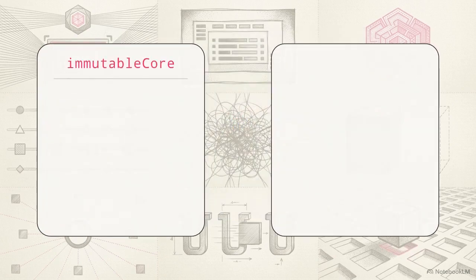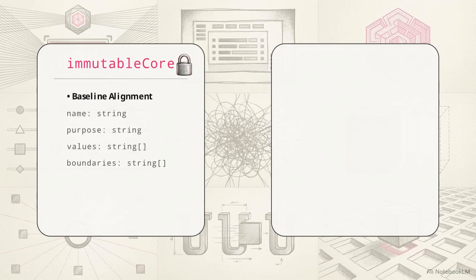The first is the Immutable Core. This object houses the agent's purpose, its core values, and its strict bounding constraints. Because they are isolated in this object, these specific variables can never be altered or overwritten by the agent's runtime learning loops. The second object is the Mutable Profile.